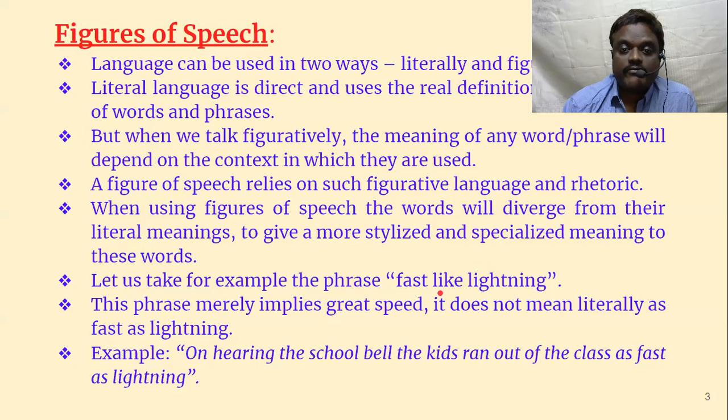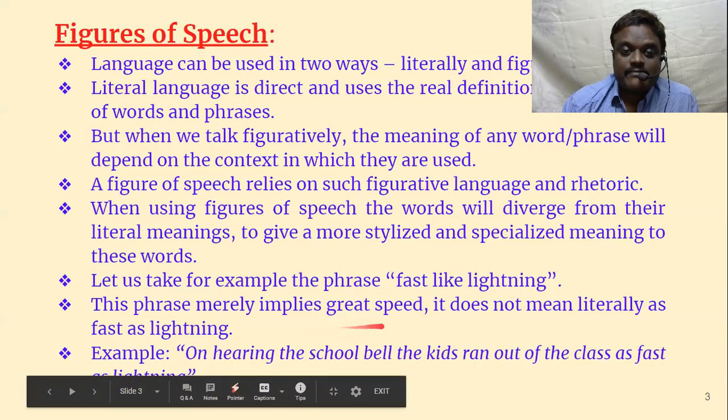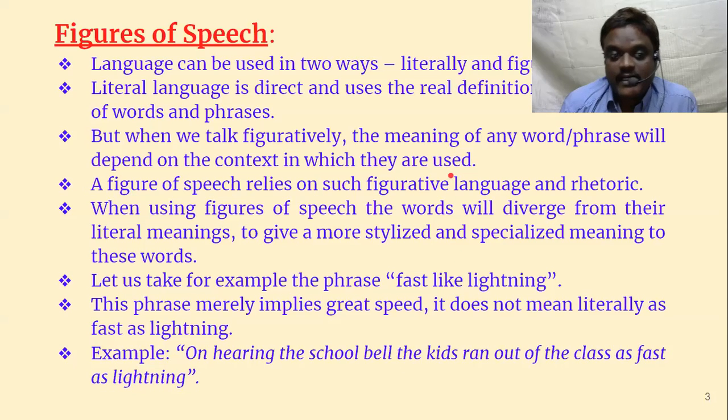Let us take, for example, the phrase "fast like lightning." We are not actually comparing his speed with lightning, and we only mean to say that he is running very fast. Instead of saying running very fast, we are bringing a new word, lightning. This phrase merely implies great speed, that's all. It doesn't mean literally as fast as lightning, and nobody can be as fast as lightning. Lightning happens in just a fraction of a second.